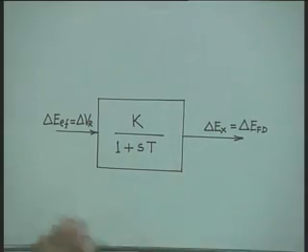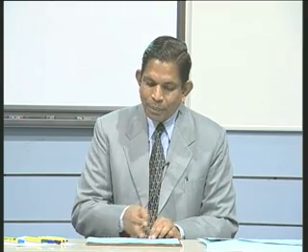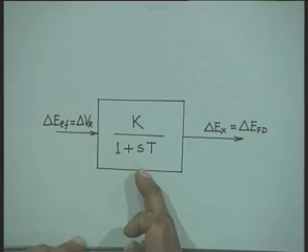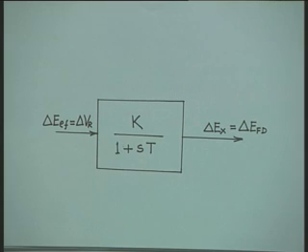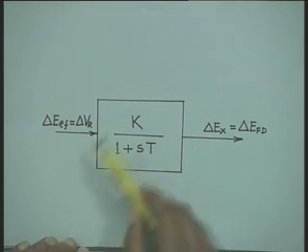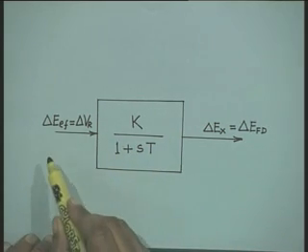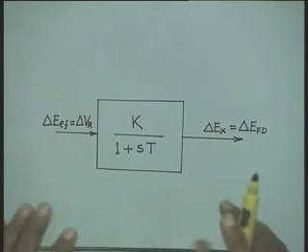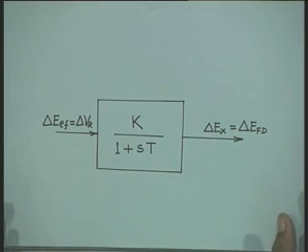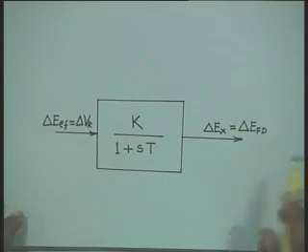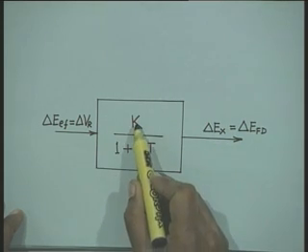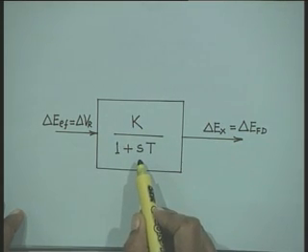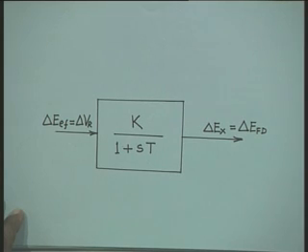Now, this block diagram which I have just shown can be further simplified and put in the form of a first order transfer function, because here we have seen that it is a first order transfer function. Therefore, the whole thing can be simplified and you can make this model as a small perturbation model showing a small change in the field voltage applied to the exciter and small change in the output voltage delta Ex, which can be written in the form of K upon 1 plus S times T.